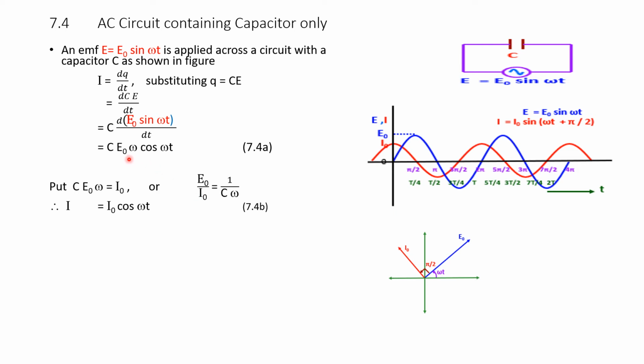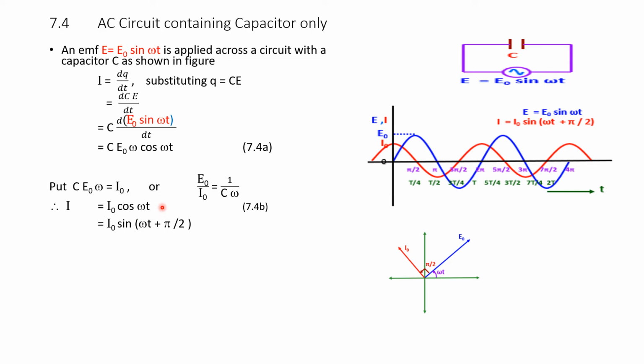Again, if you take this equation I naught cos omega t. Originally our supply voltage was E naught sin omega t. The current becomes I naught cos omega t.